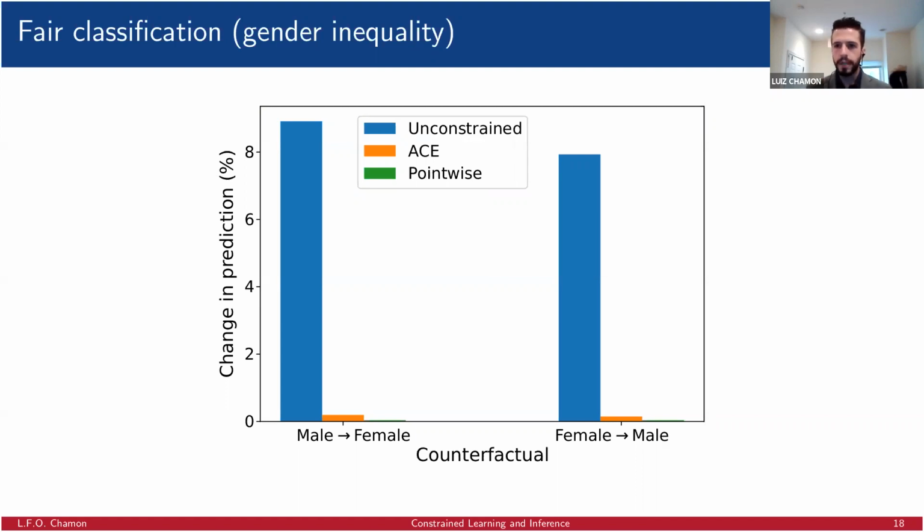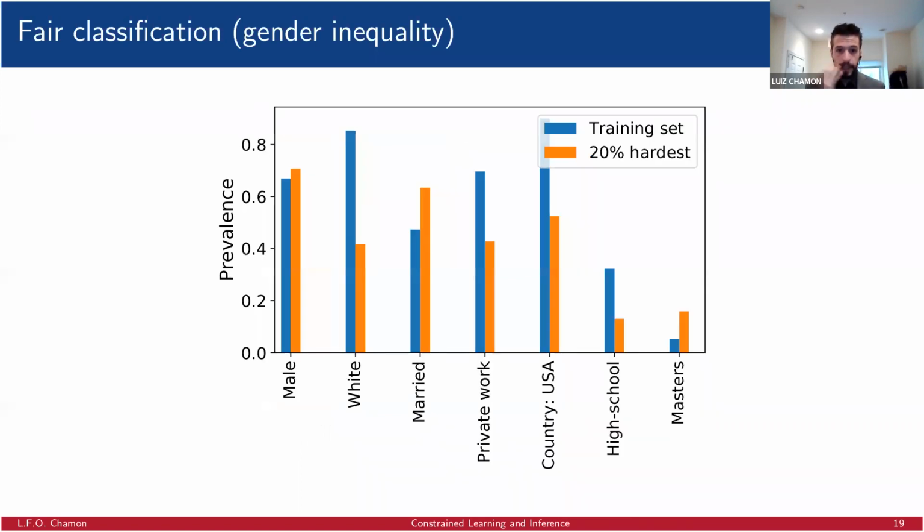So we can look at the phenotypes now, at the features, and see which features are harder to actually make invariant, right? To make fair, let's say. And if we look at that, we see immediately that we have a population. The hard ones to make invariant is a population that is mostly non-white, married, of non-US, and with master's degree. Right?